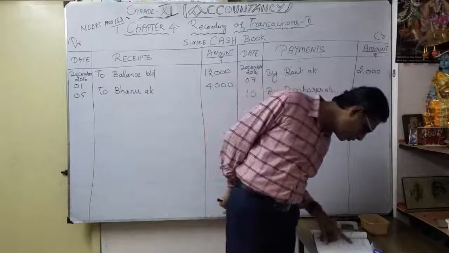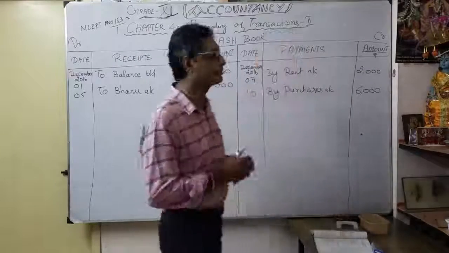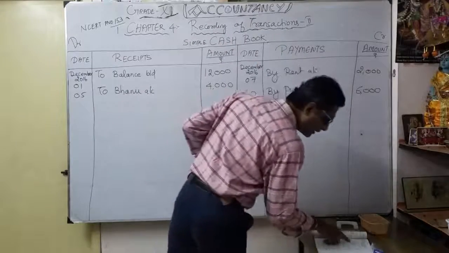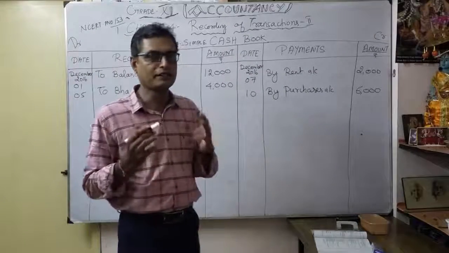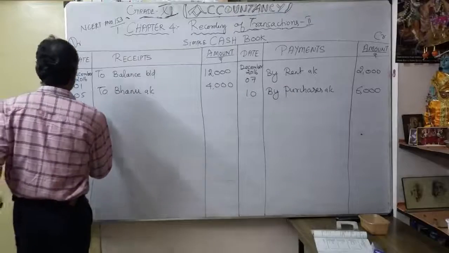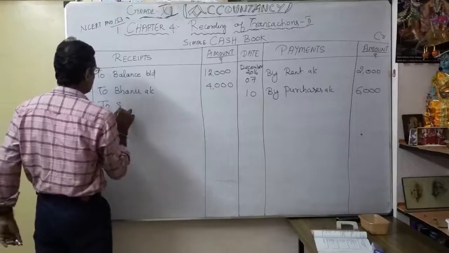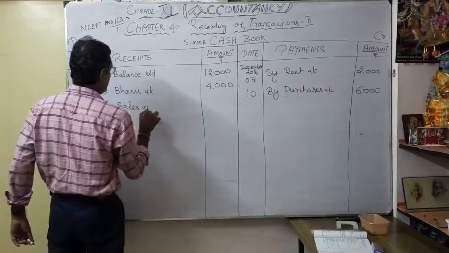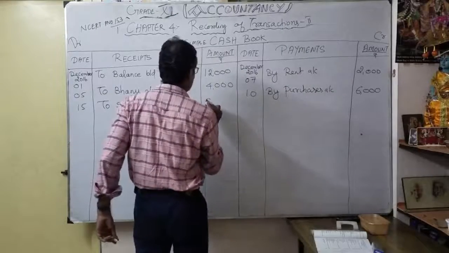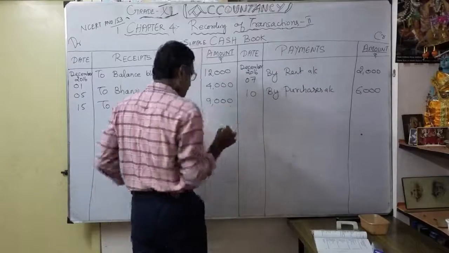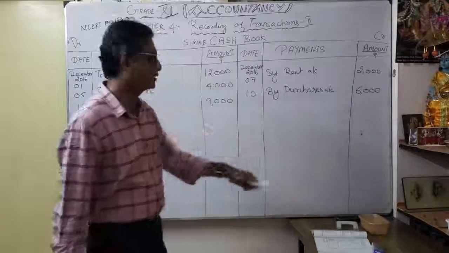Then next, sold goods for cash. December 15, how much? 9,000. So what is the entry? December 15, sold goods for cash, so we got money. The entry is cash account debit to sales account. How much? 9,000. Understood? Suppose you want to open the sales account, by cash 9,000. Credit part here, debit part.